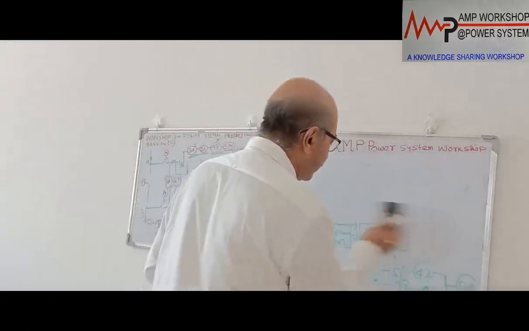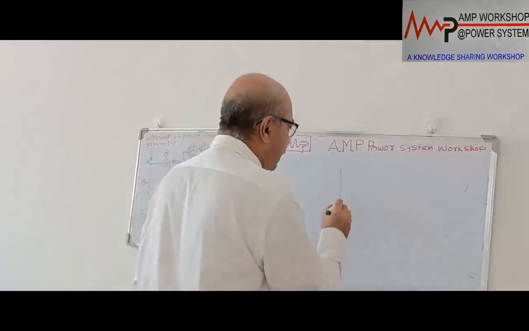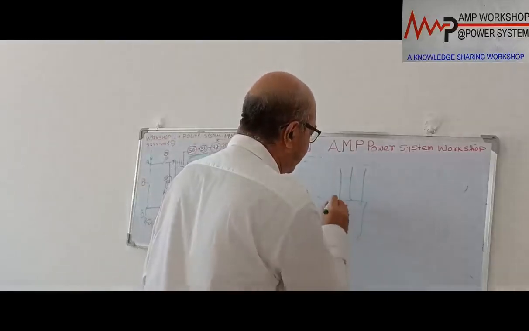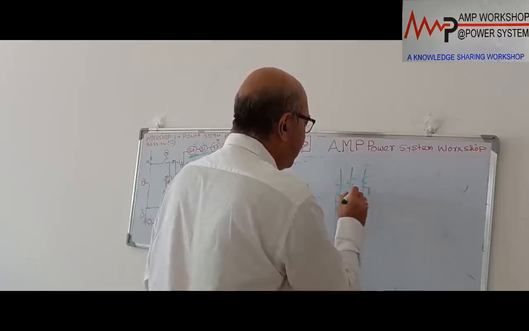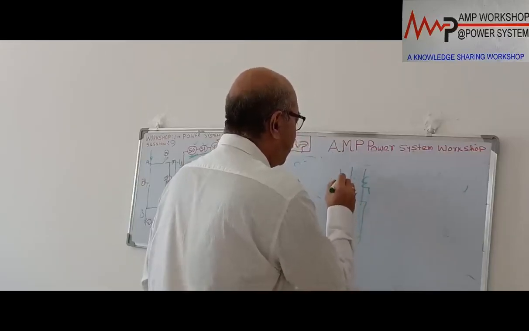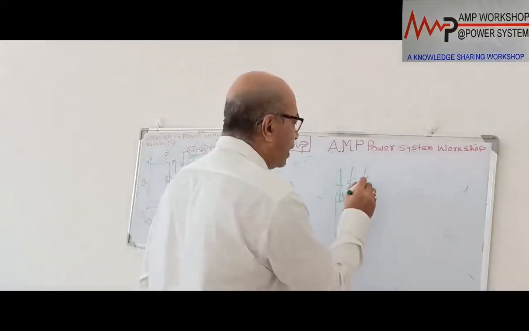We will be connecting 3 CT on this lightning arrestor connection. When this is connected to the lightning arrestor, so this is the lightning arrestor connected over here. We will put 3 CT over here. This is 3 CT. Immediately what we will do? Normally there is no current over here. The moment there is a spark over, then immediately current will go.